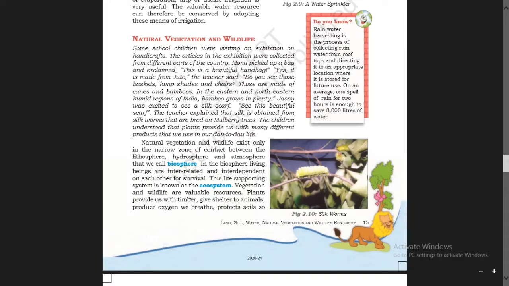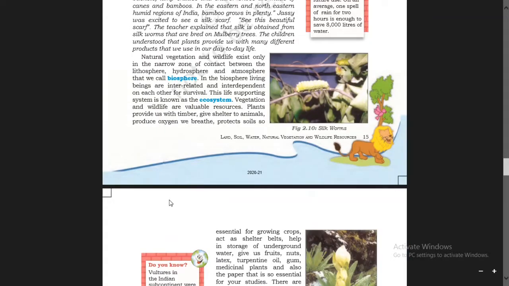Vegetation and wildlife are valuable resources for us. Plants provide us with timber. With timber or logs, we make planks which are used for making furniture.